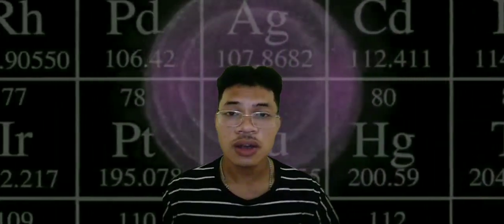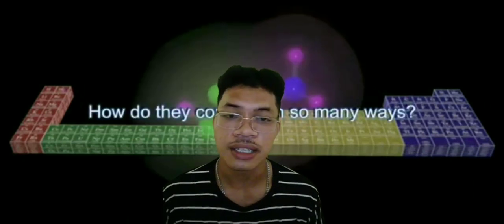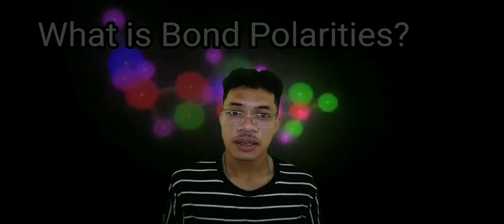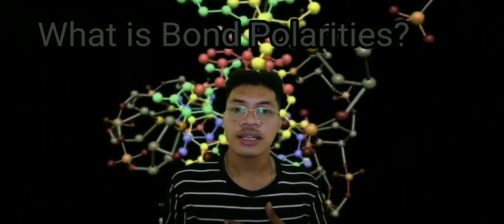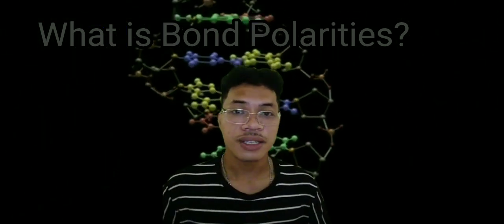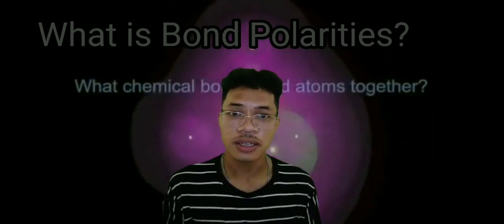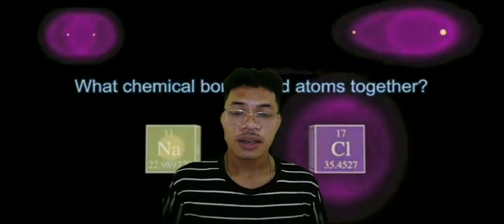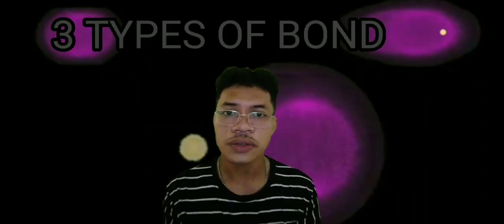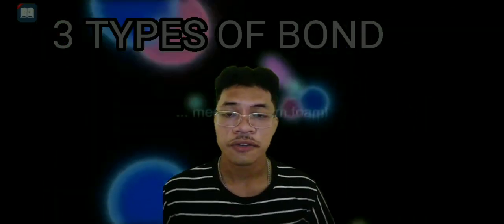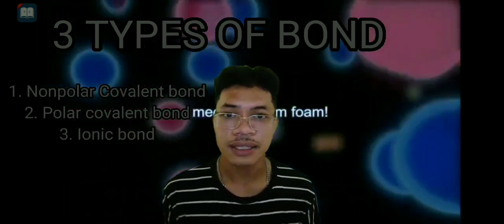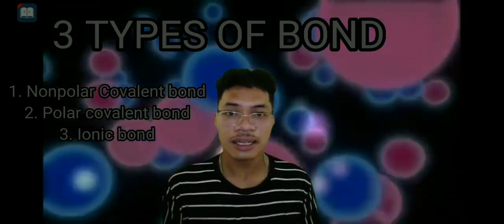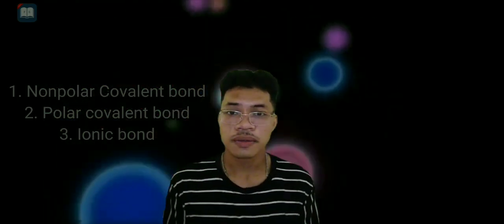And now, let's go to bond polarities and electronegativities. First, what is bond polarity? Bond polarity is a useful concept for describing the sharing of electrons between atoms within a covalent bond. And there are 3 types of bonding. First, nonpolar covalent bond. Second, polar covalent bond. And lastly, the ionic bond.